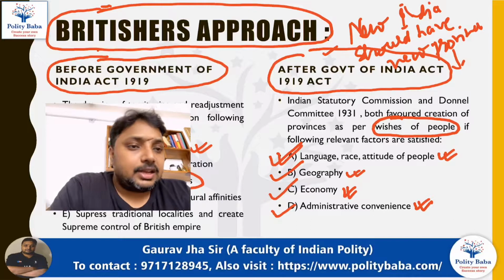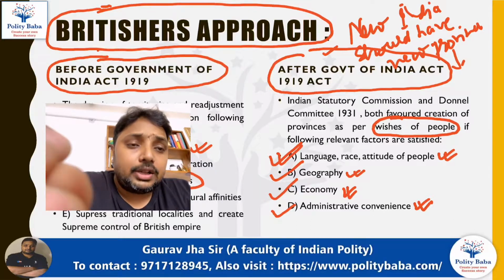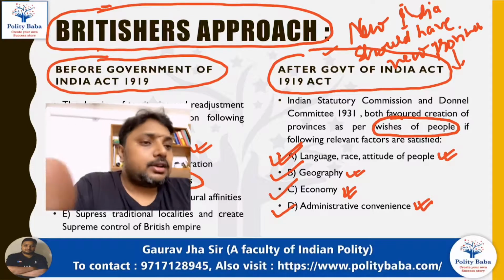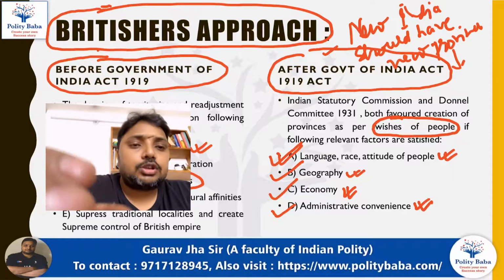So hope this knowledge is now convincing to you, and you are now 100% clear about what Britishers wanted.